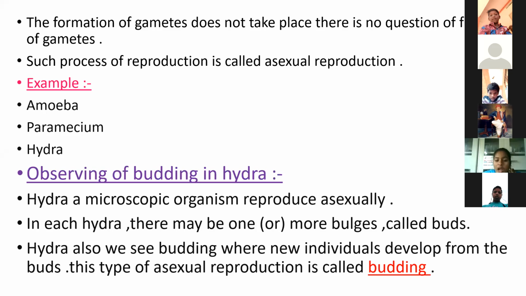The new hydras develop from the buds. This type of asexual reproduction is known as budding.